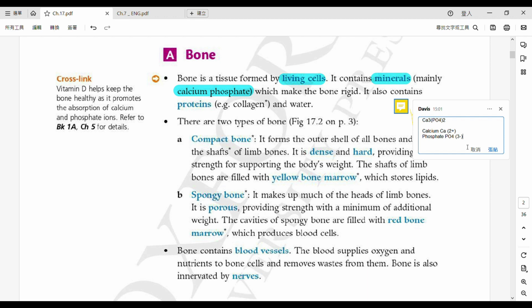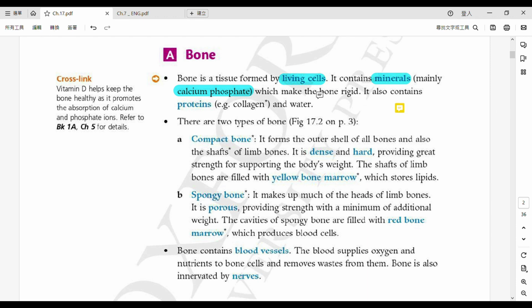We learned that ions are polar, and since they are polar, they cannot pass through the phospholipid bilayer. Instead, they pass through proteins, for example the carrier protein or the channel protein. Please pause the video and copy down this information. It's just revision for you.